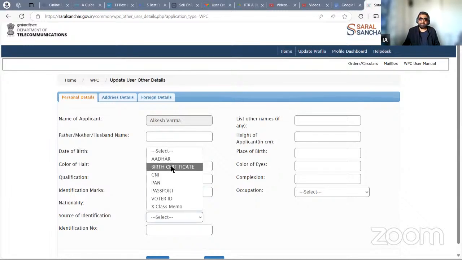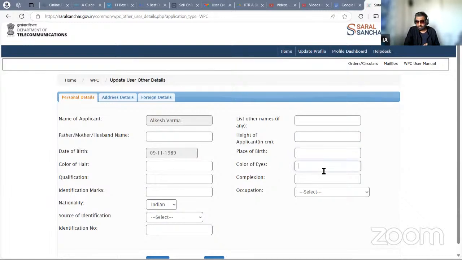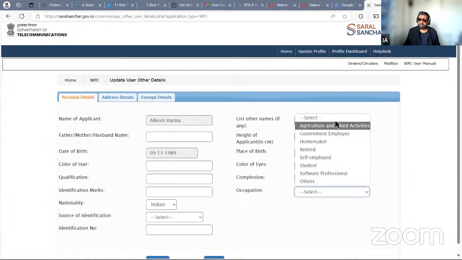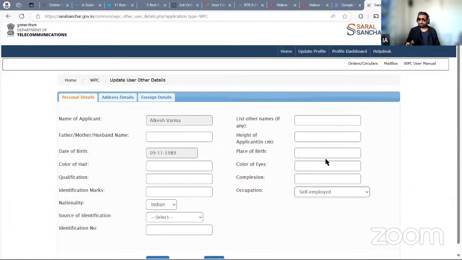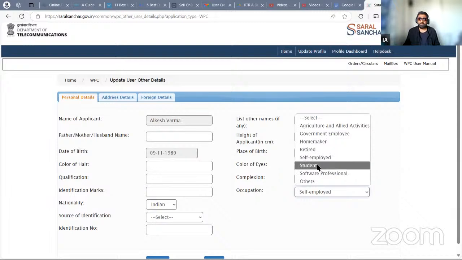Nationality, source of identification. These are the applicable documents for your identity. You can use any one of these. Class 10 passing certificate can be used. Aadhaar card could be used. Birth certificate could be used. Height in centimeter, place of birth as per your birth certificate, color of eyes: black, blue, brown, green. Not your lens, okay? I mean original color, not the contact lenses. Complexion: fair, wheatish, dark. Occupation, what do you do? You can put student if you are a student. You can put others also.